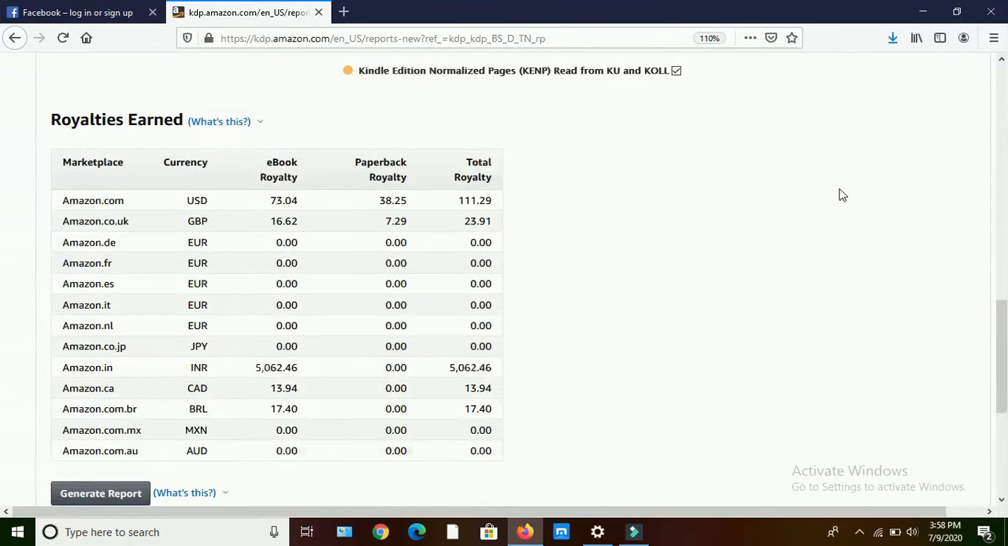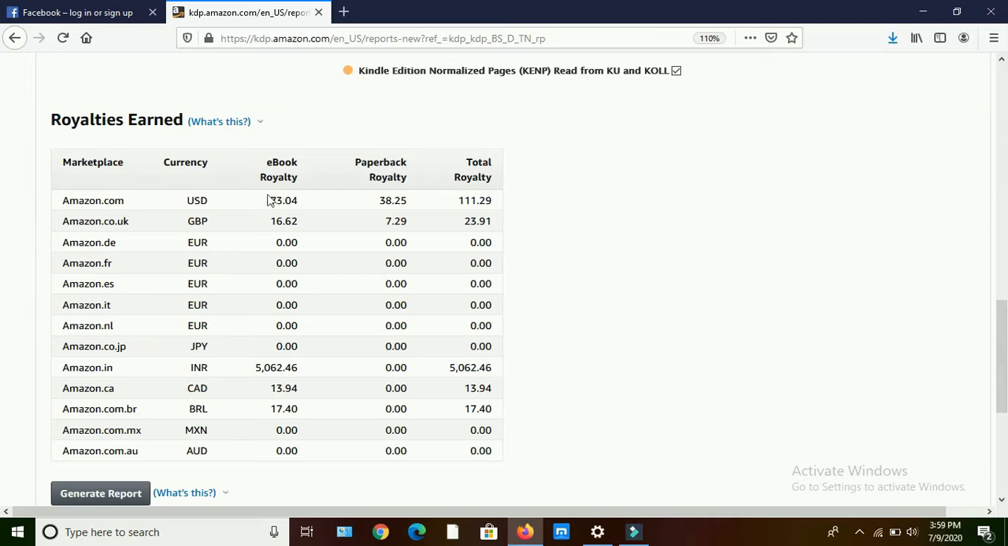And then we can see here the royalties earned in different marketplaces, like Amazon.com, Amazon.co.uk, Denmark, France, Italy, Netherlands, Japan, India, Canada, Brazil, Mexico and Australia. We can see our total earnings in those particular marketplaces. We haven't entered Denmark, France, Italy, Netherlands, Japan and Mexico till now because the language is different from English, so we are not concentrating on these marketplaces up to now.